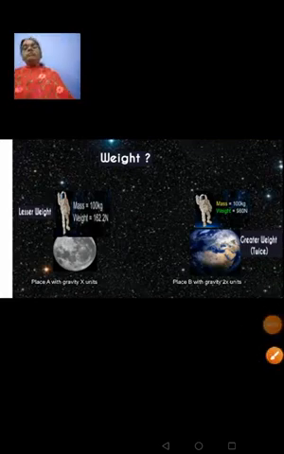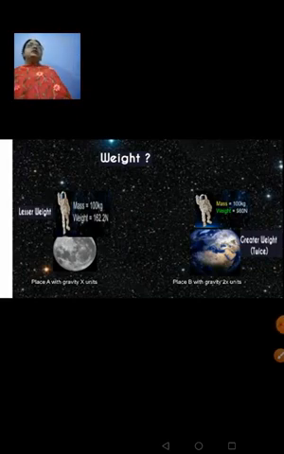We have learnt about mass. Mass is the quantity of matter contained in an object. It remains unchanged wherever you go. Now let's talk about weight. I've shown two figures here. One is showing place A and it has gravity of x units, and the other one is place B with gravity 2x units. And I have shown the mass of this person. When he is on place A, it shows 100 kg. So when he goes to place B also, his mass will be 100 kg.